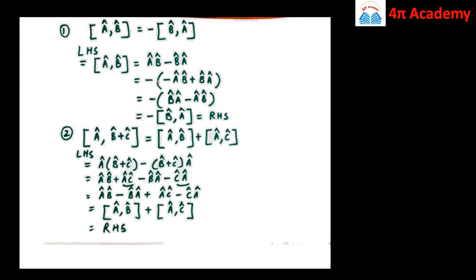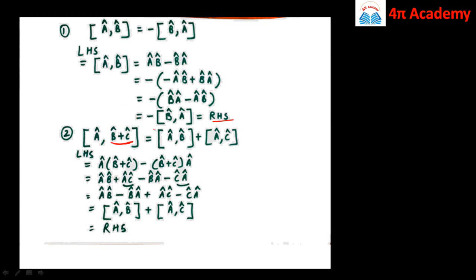So this will be equal to, taking the minus sign outside the bracket, minus of B cap A cap minus A cap B cap after rearranging, and this is nothing but the commutator of B cap, A cap. So it is minus [B cap, A cap]. This is our RHS. Then the next property is the commutator of A cap comma B cap plus C cap. Here you can consider B cap plus C cap as a single entity, like B.